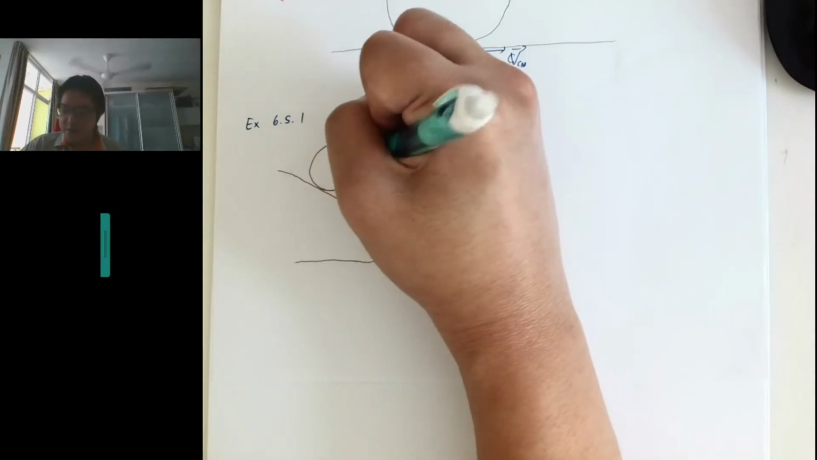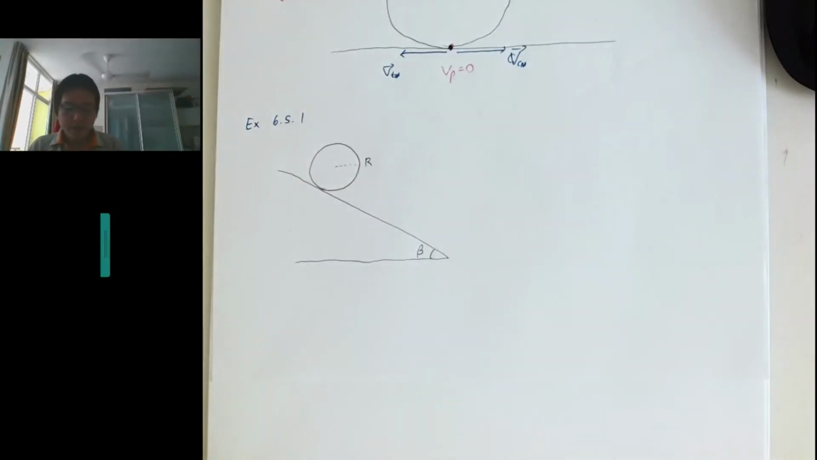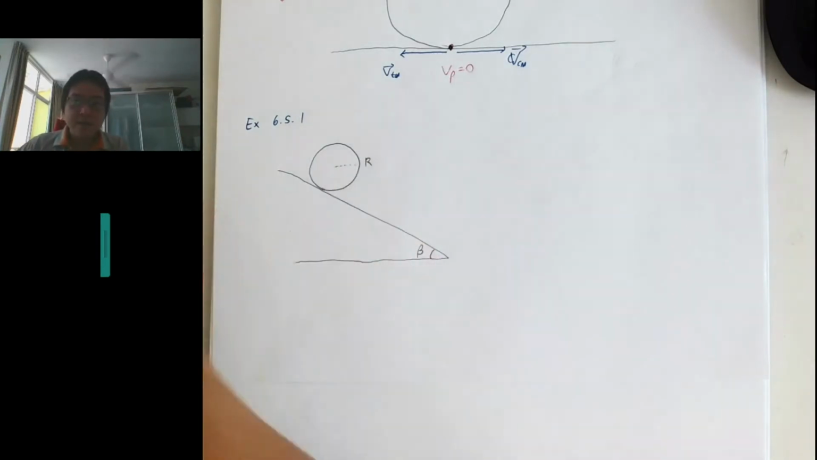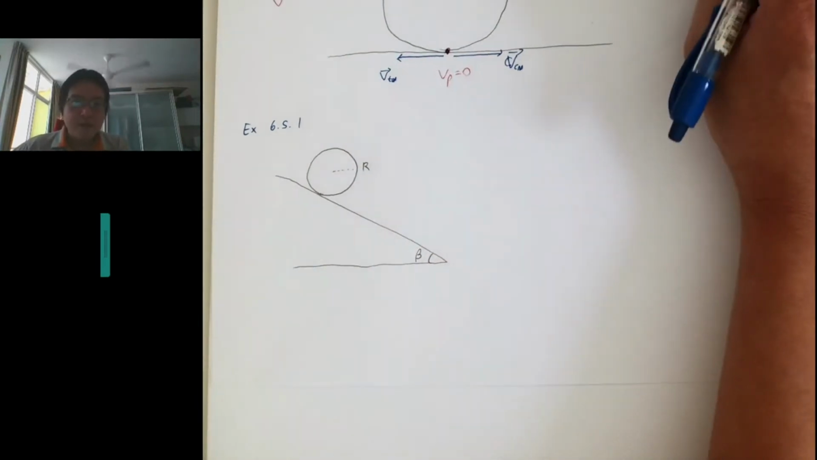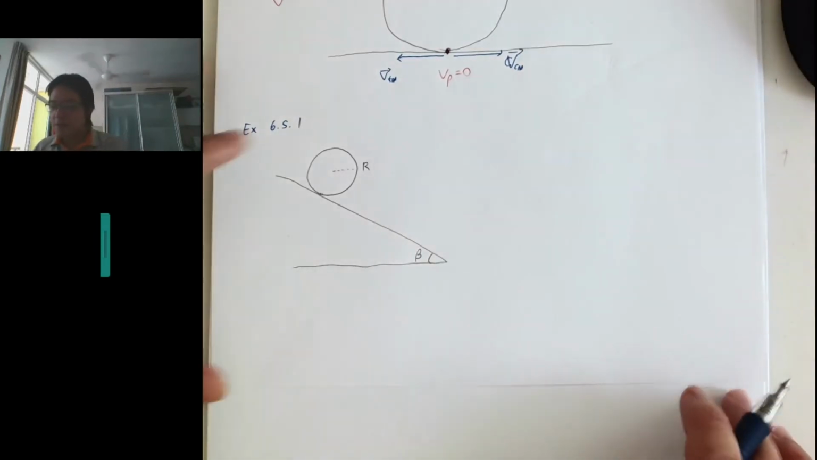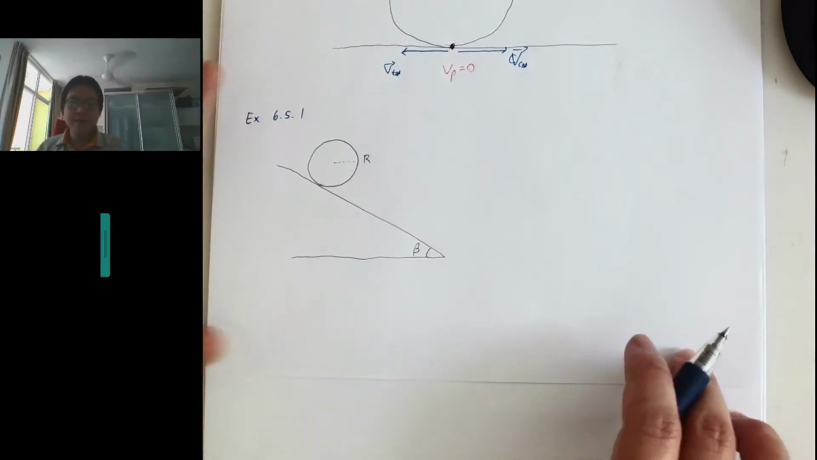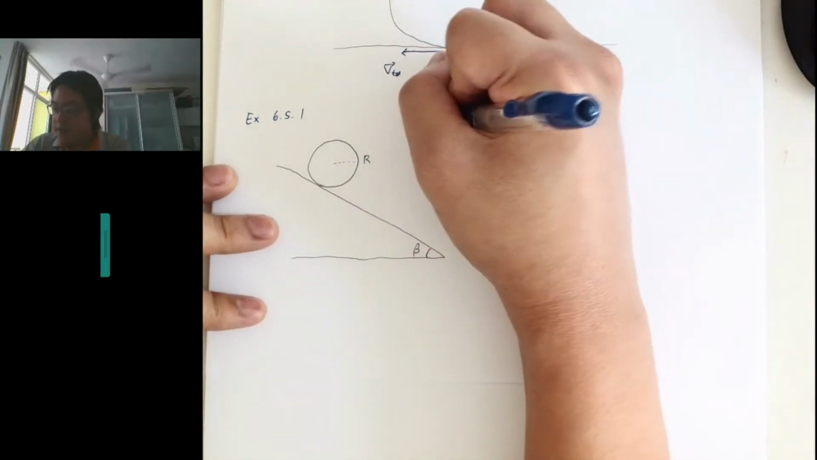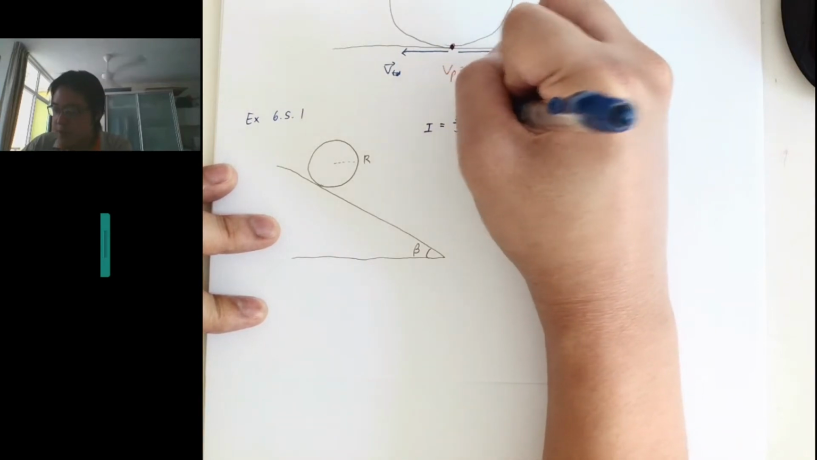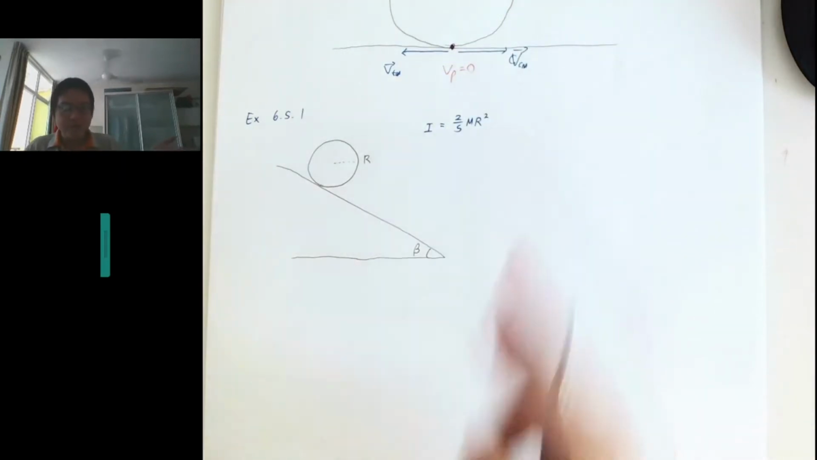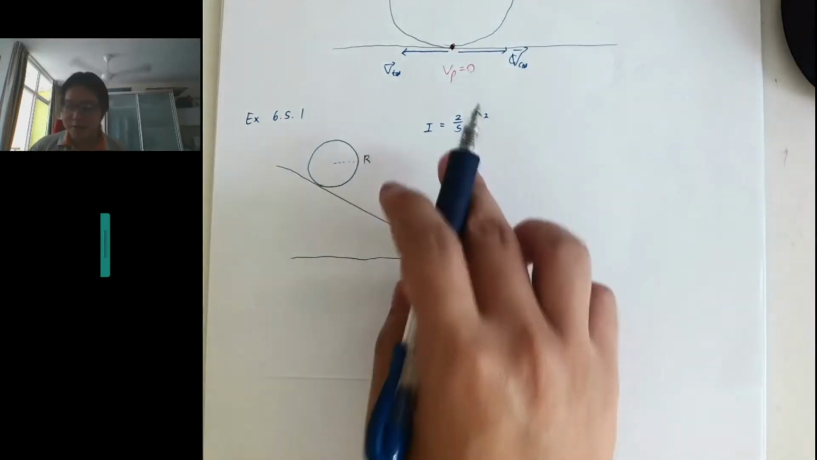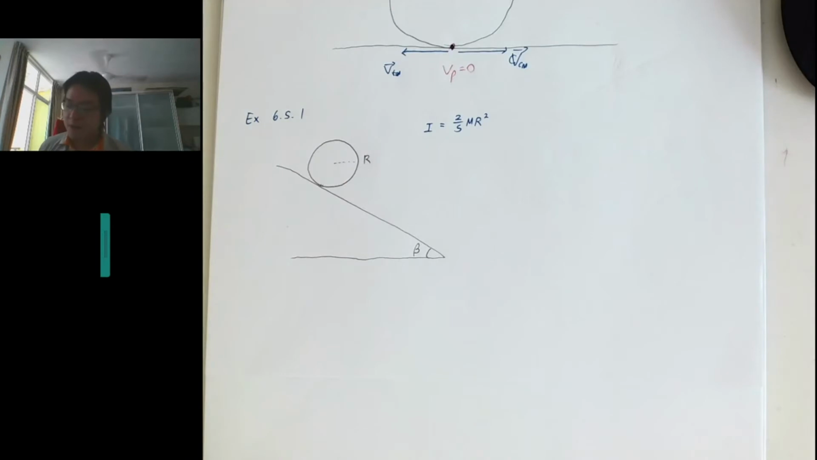The radius of the boulder is r, and this is a boulder. The question says it's a spherical boulder, and since it did not say the mass distribution, it is fair to assume it is a uniform sphere. So it's 2/5 mr squared. This is the moment of inertia. Remember, we spent a lot of time deriving this equation, so hopefully everyone can remember 2/5.